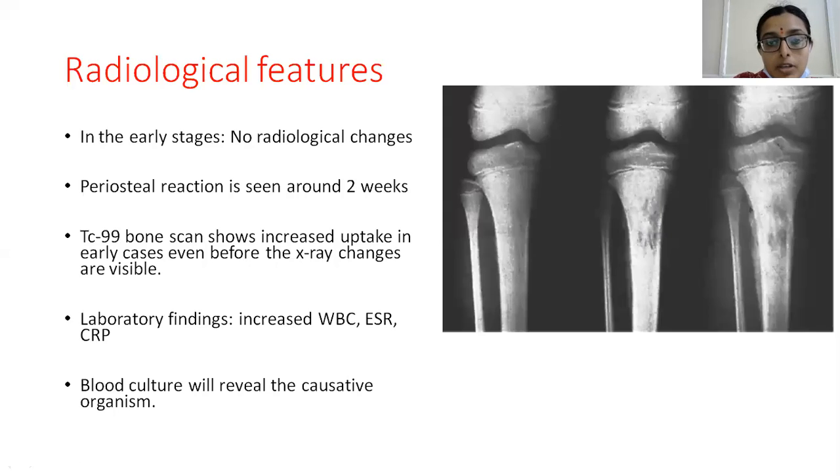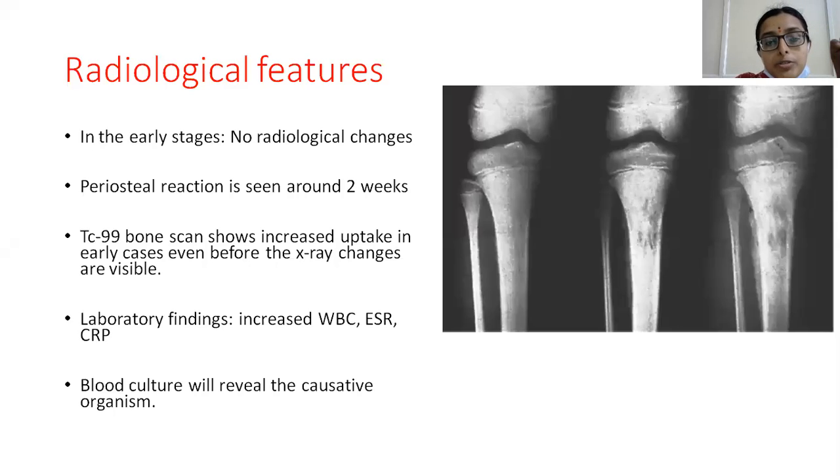But there is an investigation called bone scan through which you can detect acute osteomyelitis, and these changes appear prior to the X-ray changes. This depends on the principle of phosphate uptake by the bony tissue. That is the main principle involved in bone scan. Technetium-99 bone scans, though not specific to acute osteomyelitis, can identify the condition.